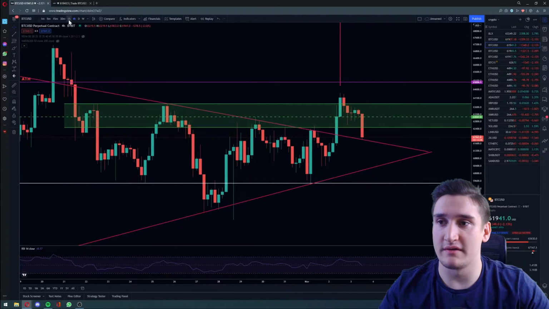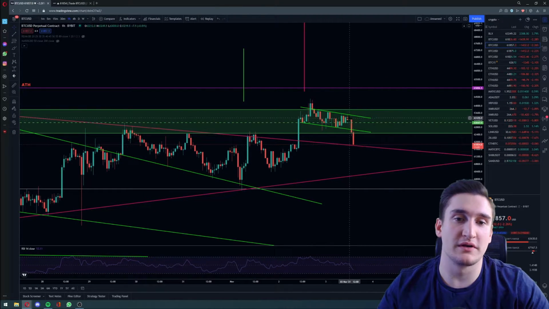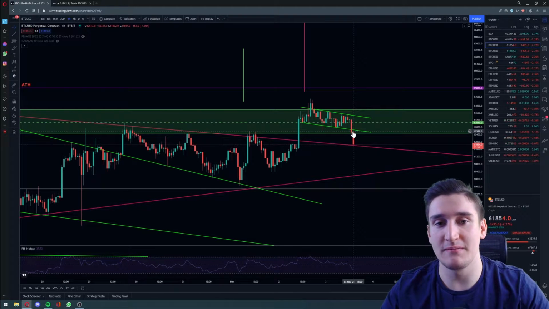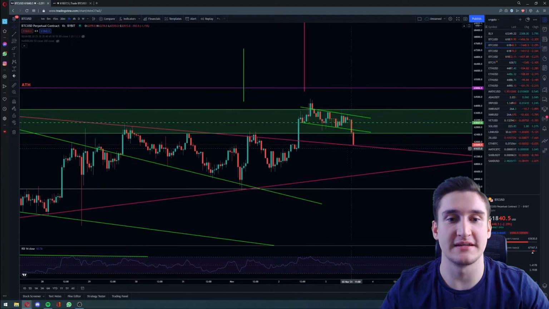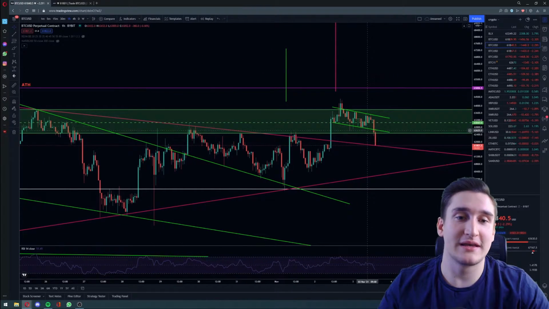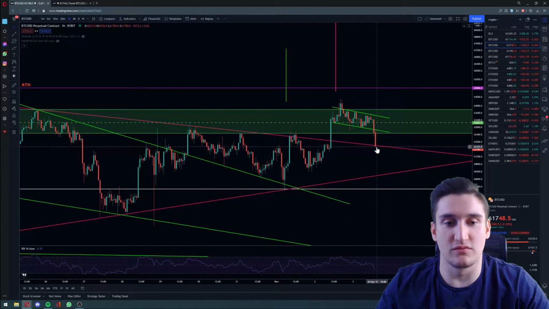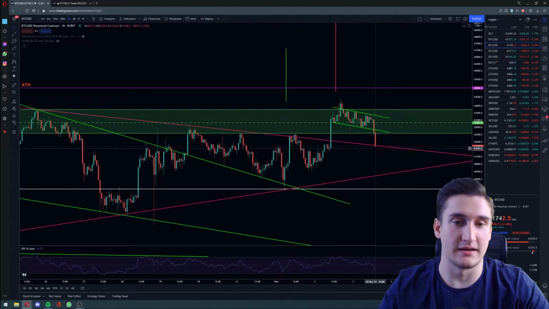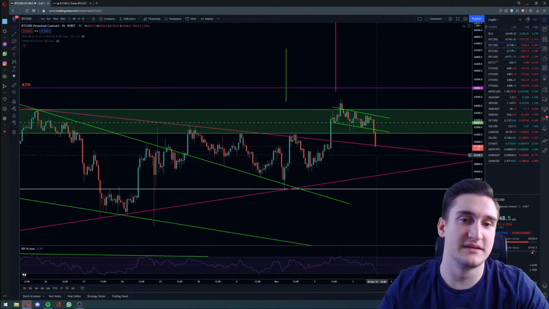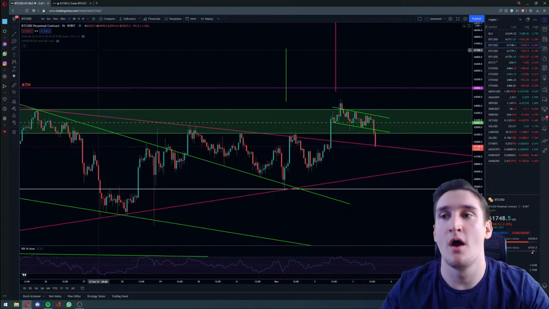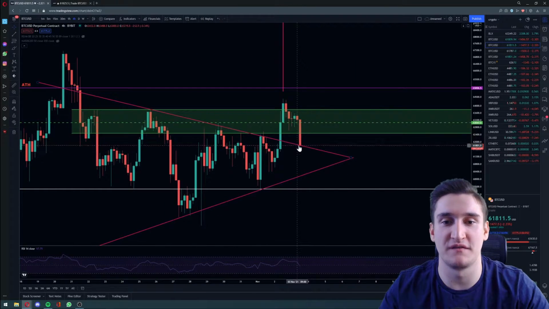Now, on the 1-hourly time frame, we had formed a bull flag, and we just broke it to the downside, which is not a good or bullish scenario, but in some case you can just say it's a big retest of that symmetrical triangle. So now we got that retest. It's now very important that we get a bounce at that symmetrical triangle line. For sure, we can see a little dip through it, like at the moment we are under that line, but the 1-hourly candle is closing in 12 minutes, so we have actually 12 minutes to push it back up. Or in my opinion, it's also way more important that we close that 4-hourly candle above that symmetrical triangle.